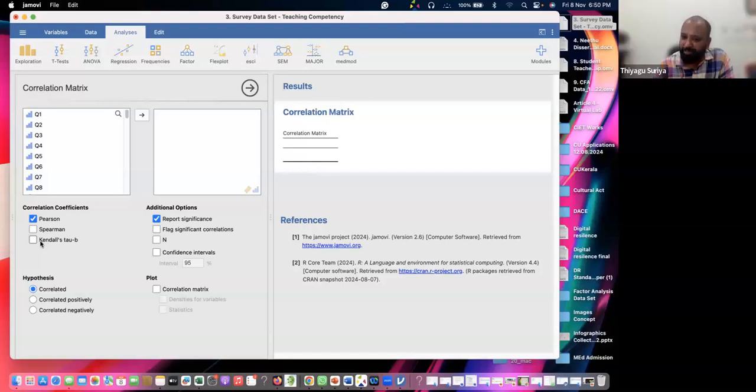It is same like Spearman. Suppose if you have less than 30 samples, you can try the Spearman. If more than that, go with the Kendall's tau. That's up to you. You can go with the Spearman and Kendall's tau. There's a basic assumption we have to satisfy.